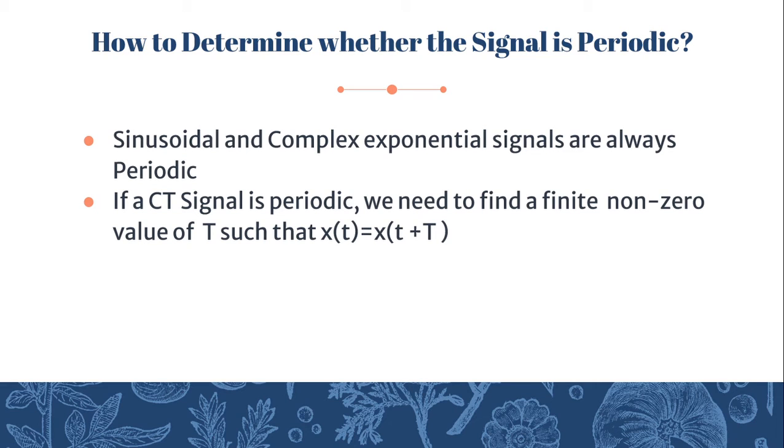We are going to solve some problems related to periodic and non-periodic continuous time signals. The standard results are that sinusoidal signals and complex exponential signals are always periodic in nature, and normal exponential signals are non-periodic in nature. To find out whether a given signal is periodic or non-periodic, we have to justify the condition x(t) = x(t + T), where T is the fundamental time period. So let us go ahead and test signals for periodicity in the coming questions.